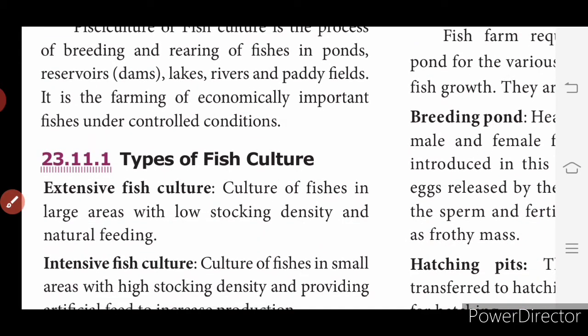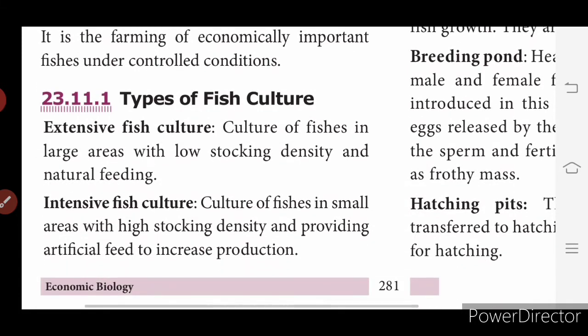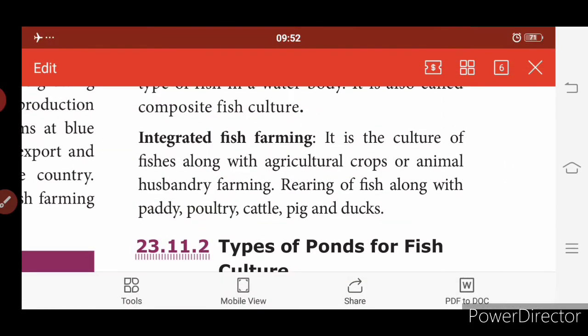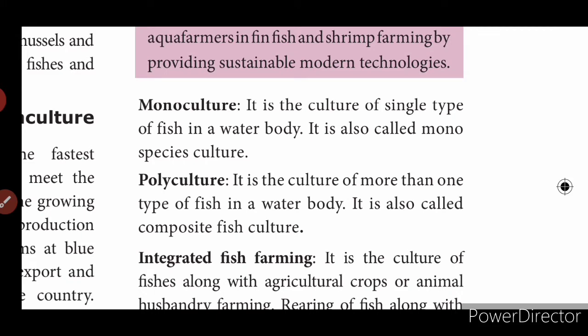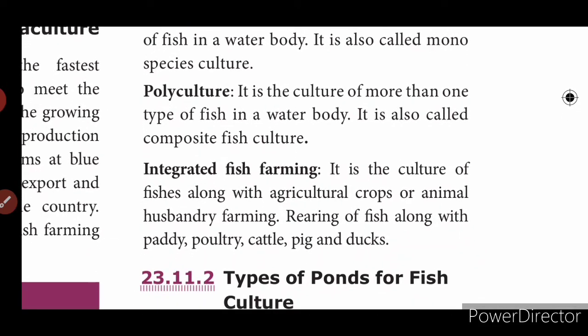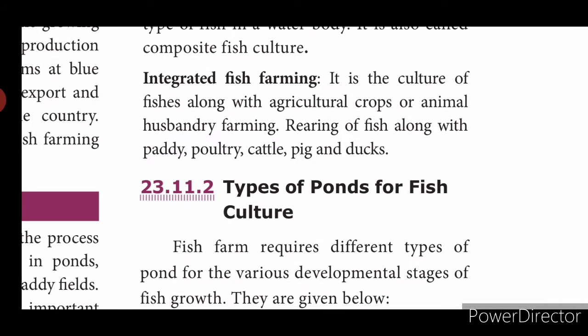Extensive fish culture: culture of fishes in large areas with low stocking density and natural feeding. Intensive fish culture is in small areas with high stocking density and providing artificial feed to increase the production. Then the next one is monoculture. Monoculture is the culture of a single type of fish in a water body. It is also called monospecies culture. Polyculture is more than one type of fish in the water body. Then integrated fish farming is the culture of fishes along with agricultural crops or animals. Husbandry farming is rearing of fish along with paddy, poultry, cattle, pig and ducks.